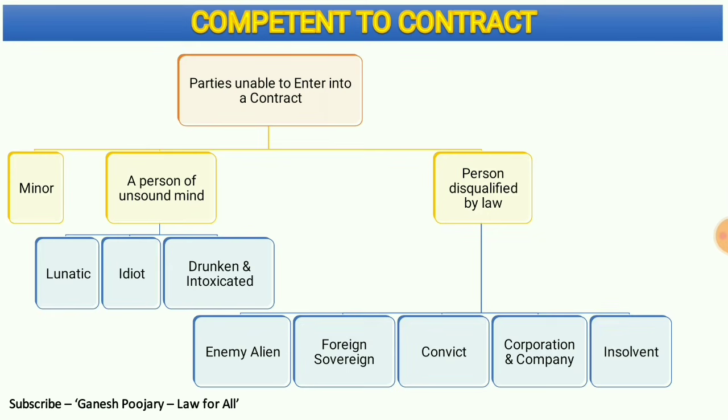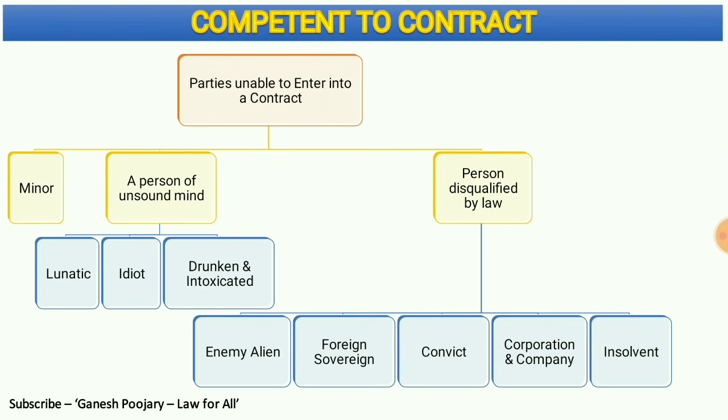And then we have a convicted person who is serving his jail time. He is also unable, or disqualified by law, to enter into any kind of contract. And a corporation or company, and a person who is declared by a court of law to be insolvent. In such cases, such a person cannot get into any kind of contract. This is all about the diagram, and remember, I am going to make 3 independent videos on all these concepts, that is minor, a person of unsound mind, and person disqualified by law.